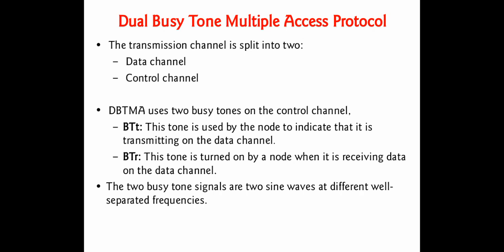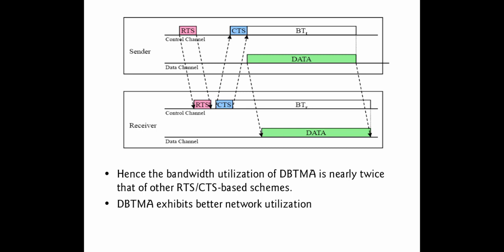In the DBTMA protocol, two busy tones are activated by the nodes. One is BTT and the second is BTR. The BTT tone is activated by the transmitter while data is transmitting from one node to another node. The BTR tone is activated by the receiver while receiving data from the neighboring node on the control channel. These two busy tone signals are two sine waves at different, well-separated frequencies. Now look at the data transmission operation in the DBTMA protocol. Let us consider two nodes, sender and receiver.